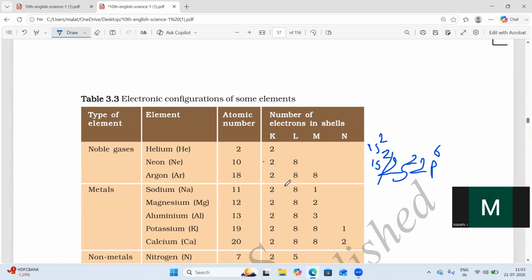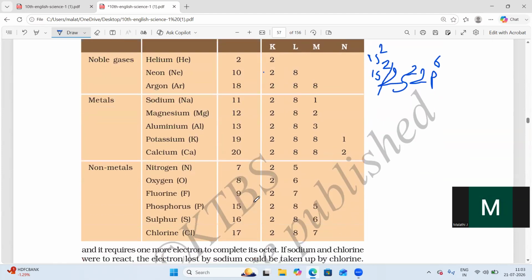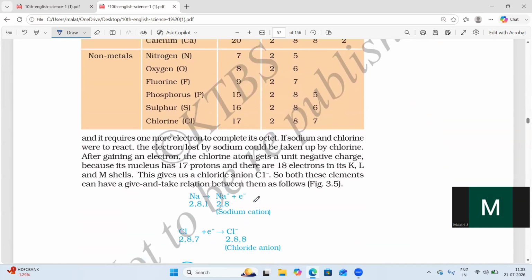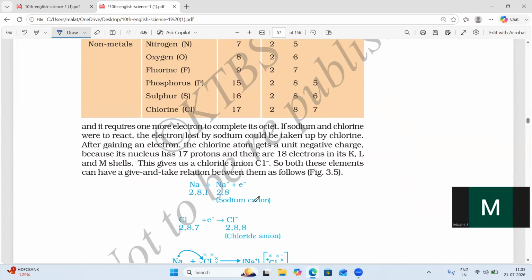If you write the electronic configuration like that for all these elements, you will get the number of electrons present in each shell. That completes the stable structure. The outermost electrons present in the electronic configuration should be fulfilled. It should be 8. If you take metals reacting with non-metals, that is what we said.